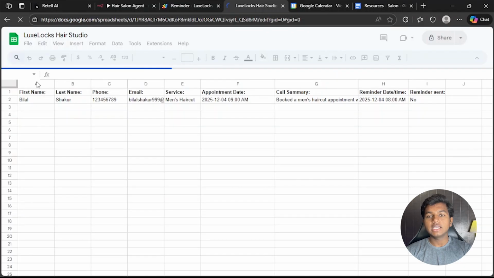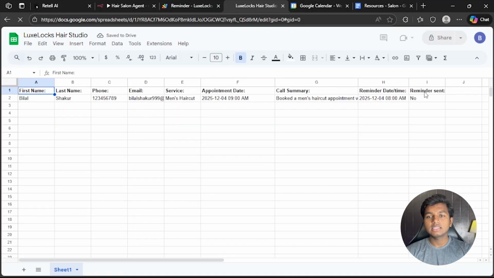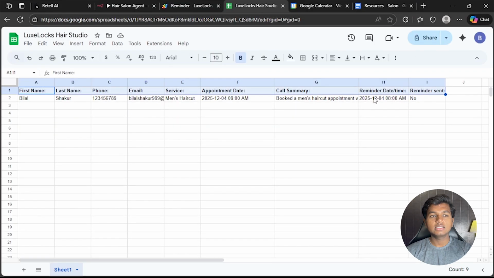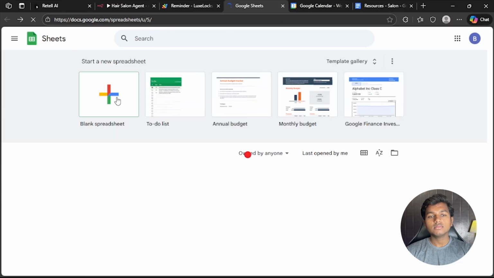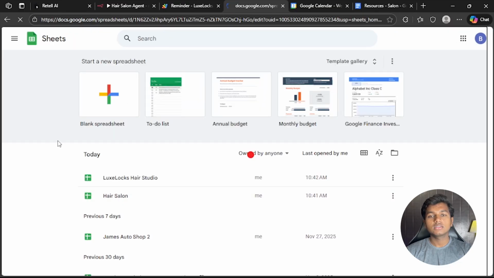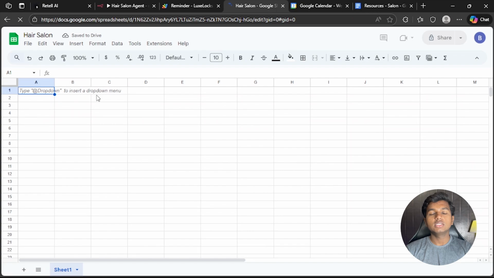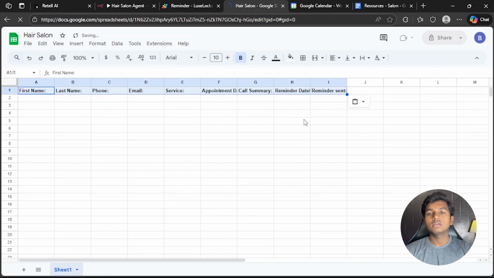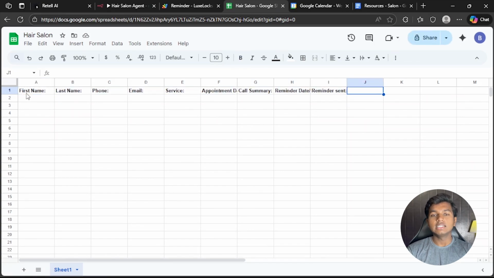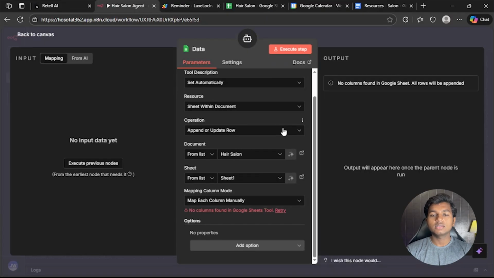Make sure you have the columns exactly as this. I will copy these and paste them in here. So these are the columns, but make sure that you write these exactly as these so the AI agent works without any errors.